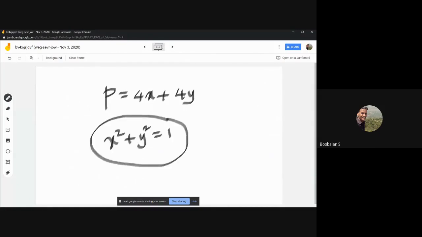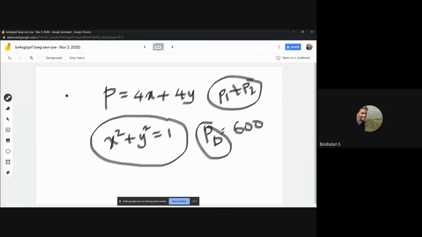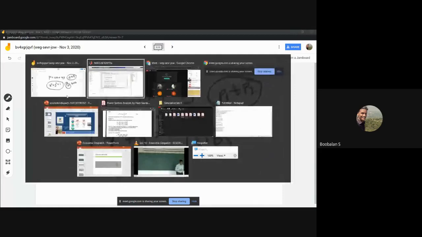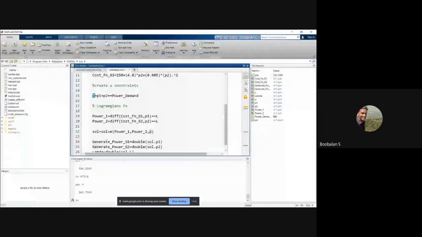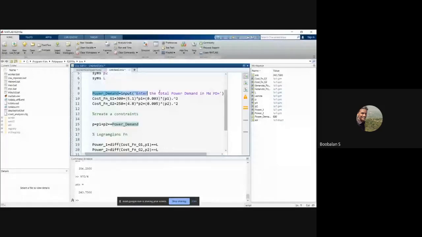The same way நமக்கு maximum power demand is now 600 megawatt. அப்ப அந்த total power is now nothing but P1 plus P2, right? So இந்த constraint நம்ம மறந்துட்டோம், in our entire equationல எங்கேயுமே நம்ம போடவே இல்லை, right? So total power is equal to P1 plus P2. It should be equal to power demand. அதுக்காக நம்ம ஒரு ஸ்டேட்மெண்ட்டே வாங்கியிருக்கோம், இதை நம்ம எங்கேயுமே யூஸ் பண்ணாமே விட்டுட்டோம் இல்லையா? That's why there is a big issue, right?